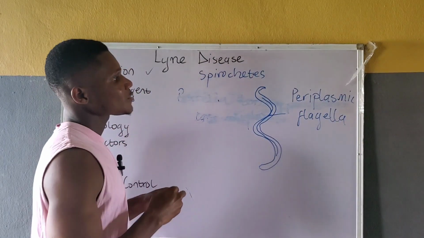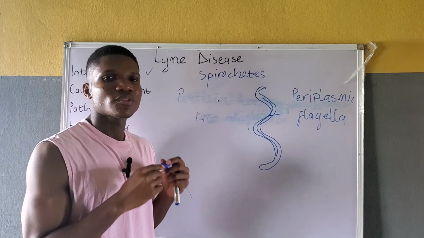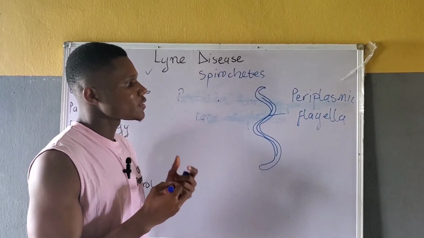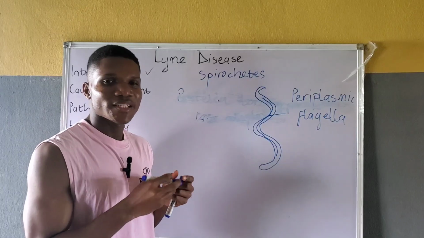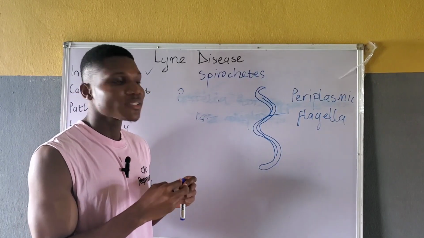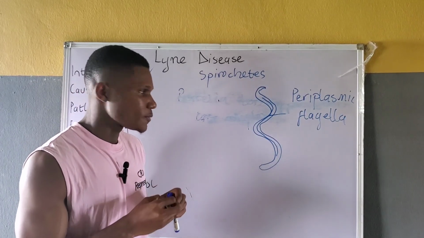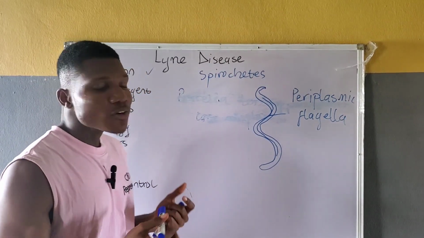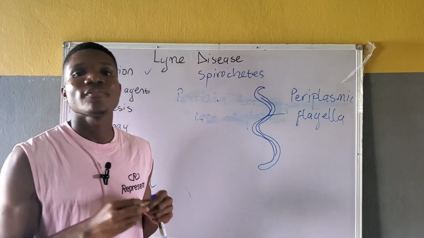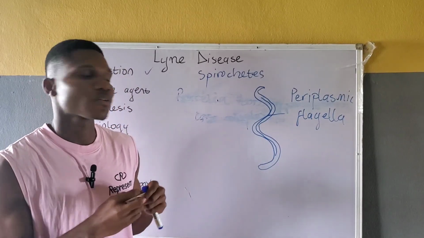The periplasmic flagella enables motility, and not any kind of motility, but a corkscrew-like motility. This motility is more or less like a drilling action, and it aids the tissue-penetrative ability of the spirochetes, as well as their organ evasion ability. Very important. Major pathogenic species of the Borrelia burgdorferi sensu lato complex involved in causing Lyme disease include: